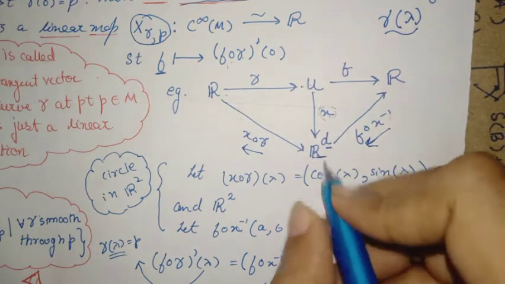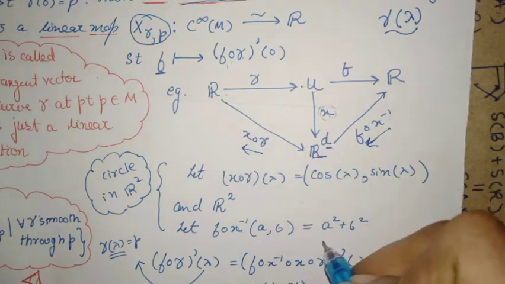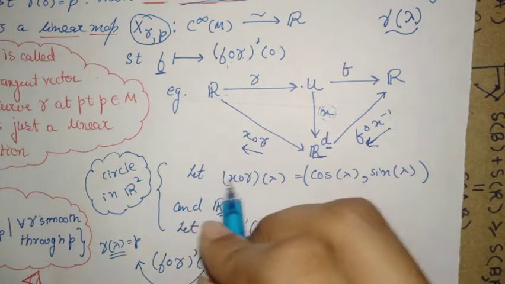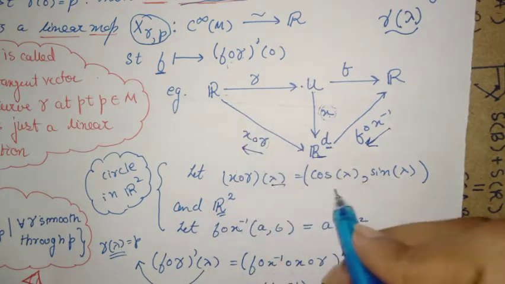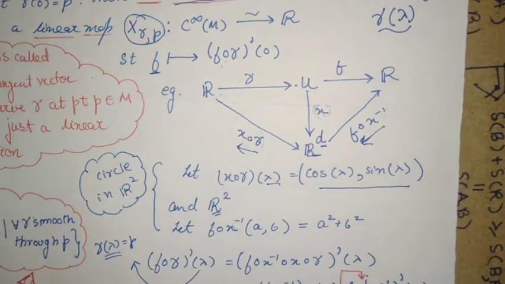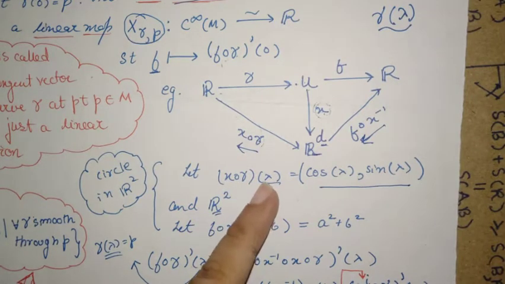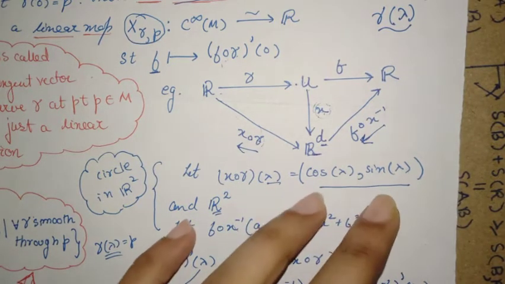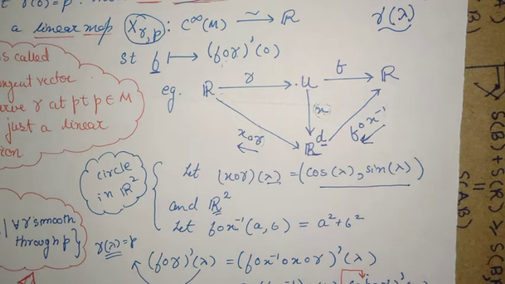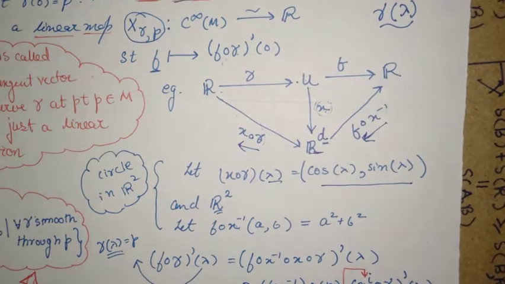Now let d equal 2, so R^2. Then let X of gamma be defined in this way. Straight away you see what this is saying: corresponding to a real parameter, you are lying on various points in a circle, because cos theta and sin theta, if the parameter lambda is replaced by theta, are points on a circle.